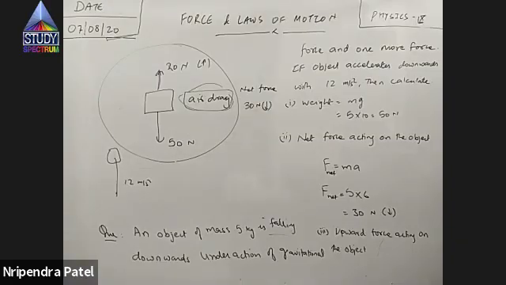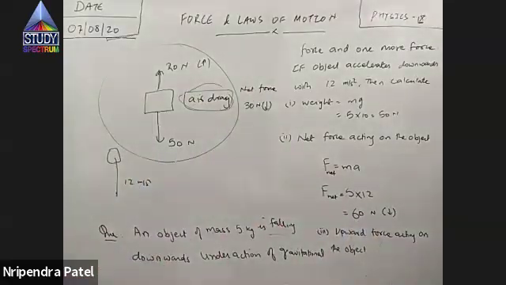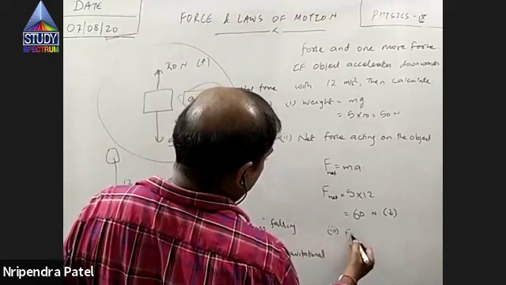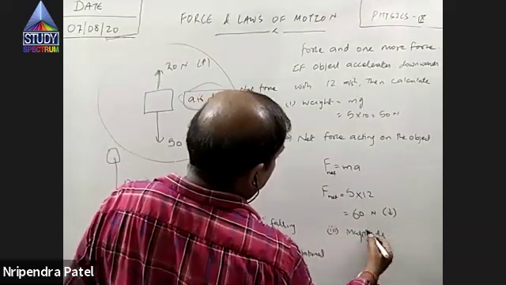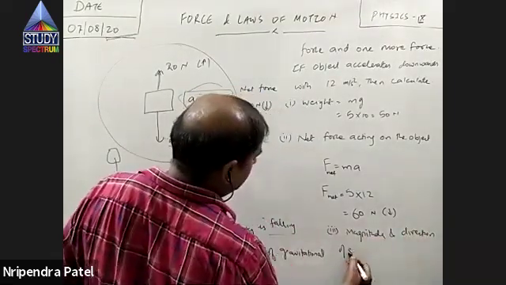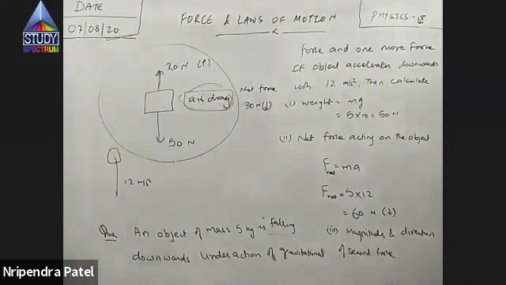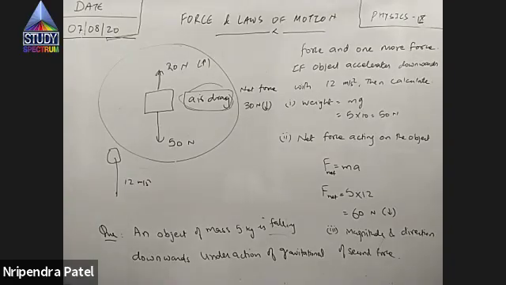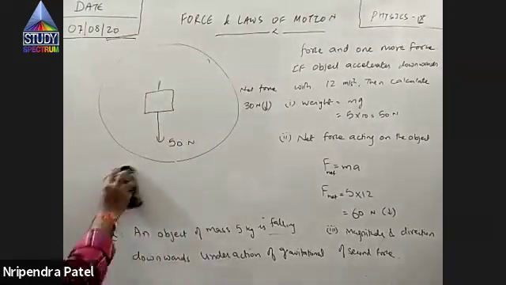If the object accelerates downwards with 12 meter per second square, then calculate the force, weight of the block.